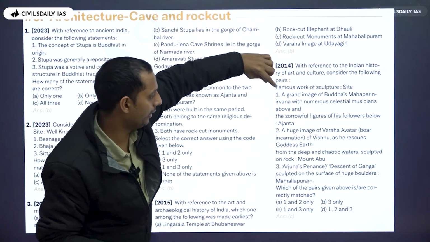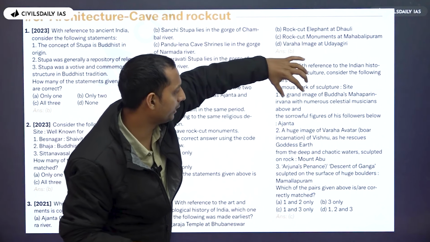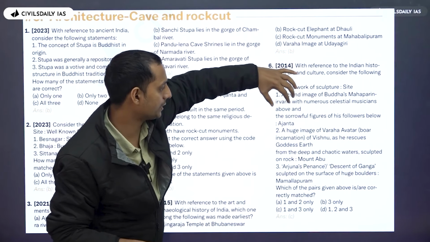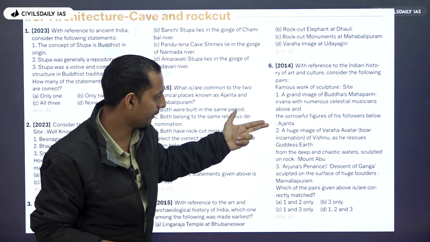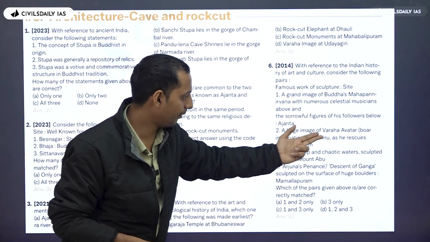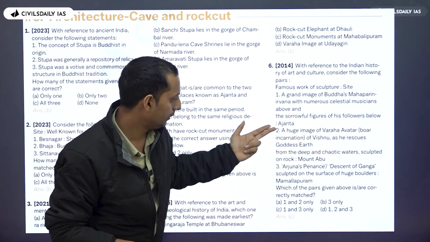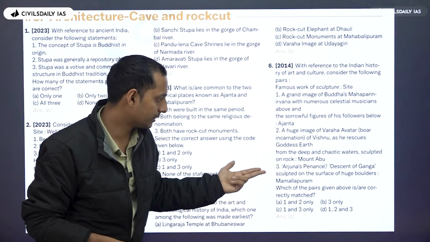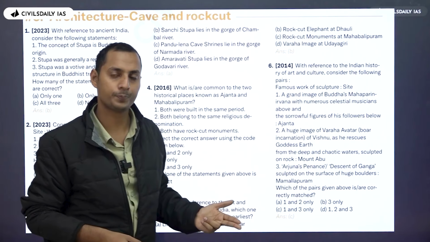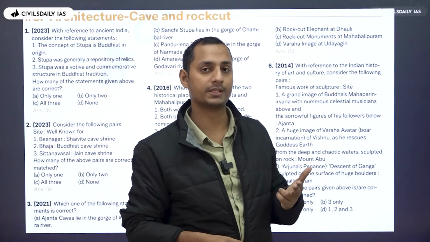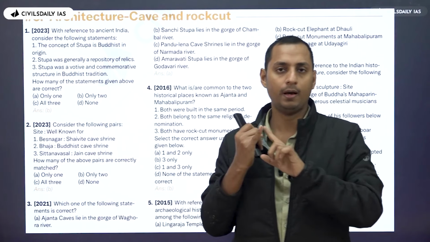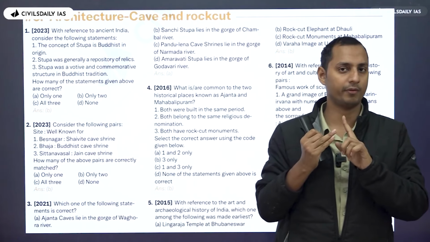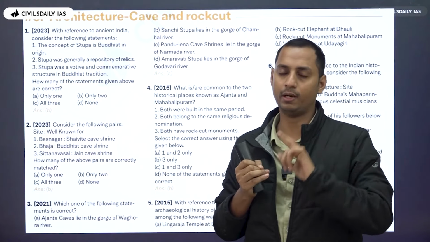For example, you can see here a grand image of Buddha's Mahaparinirvana with numerous celestial musicians was there in Ajanta. A huge image of the Varaha avatar of Vishnu as he rescued the goddess Earth, Arjuna's penance, the descent of the Ganga, at Mahabalipuram. So this is how UPSC asks questions. So let me tell you, Ajanta and Ellora caves are one of UPSC's favorite areas, especially Ajanta.